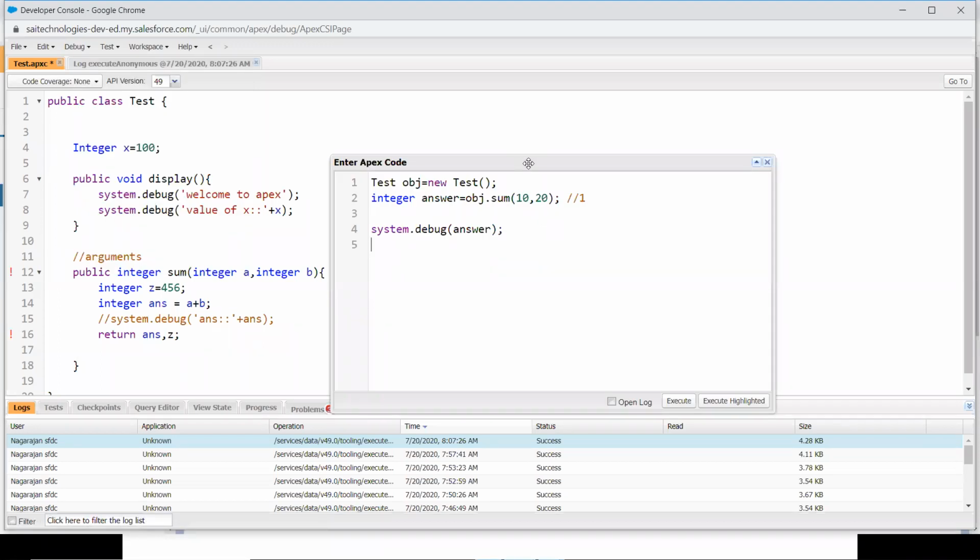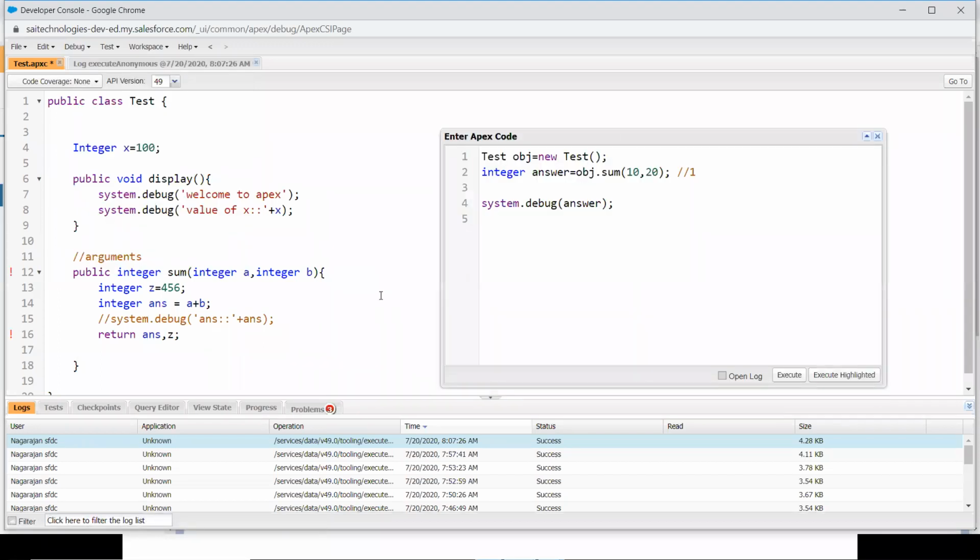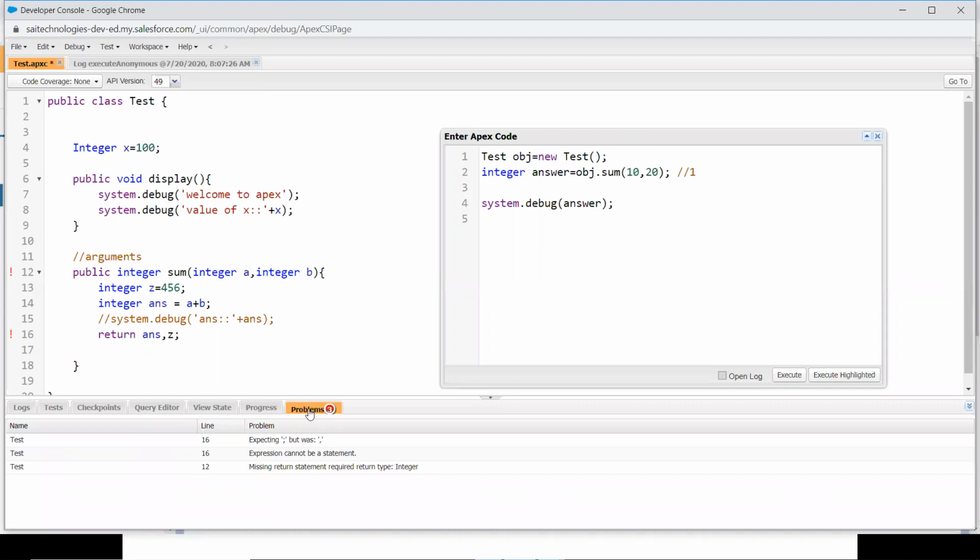Anyone? Those who are already familiar. Immediately I got an error. When I give answer comma z, immediately in my window it comes. At the bottom of your screen, you see: missing return statement, required type integer.